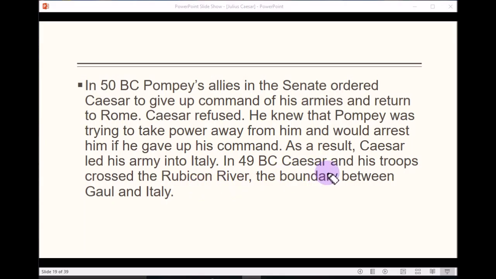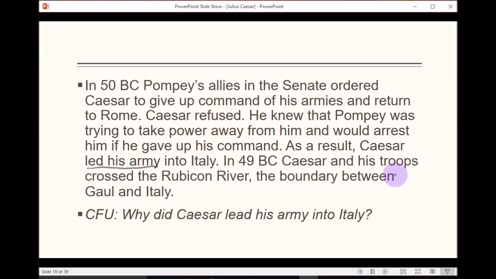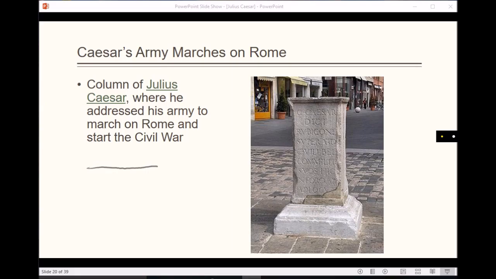Let's see here. As a result, Caesar led his army. Led his army is the term you want. And let's look at the question. Why did Caesar lead his army into Italy? Okay.